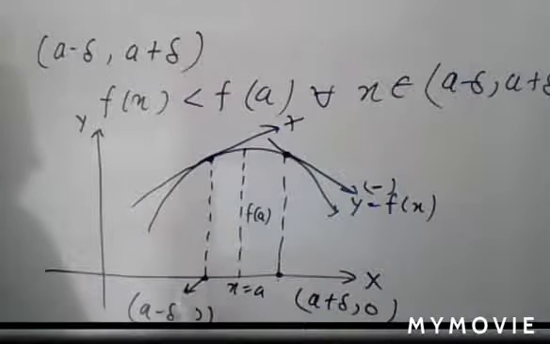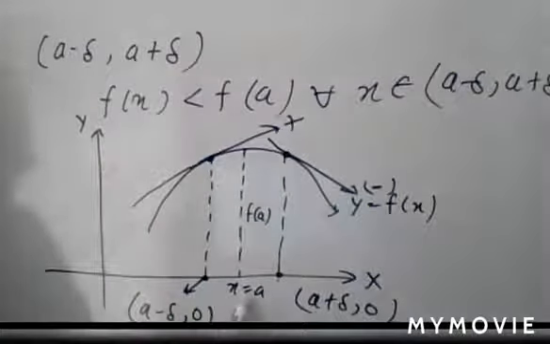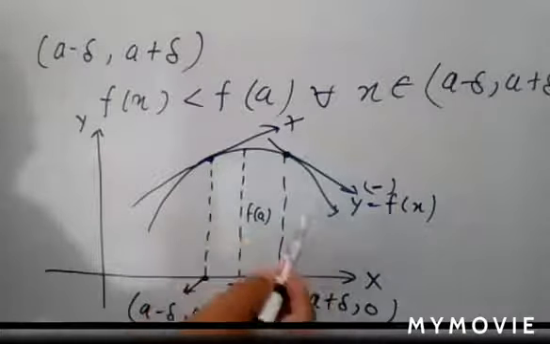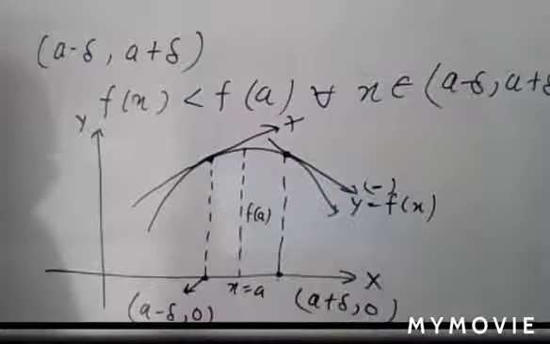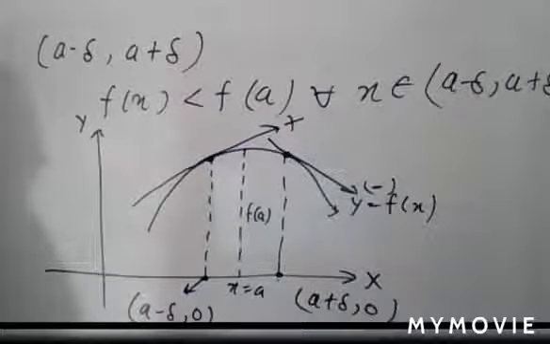First of all, you have to check the sign of the derivative slightly less than that critical point, and then you check the sign of the derivative slightly greater than this critical point. If the sign changes from positive to negative, then no doubt x is equal to a is a point of local maxima. In that case, the corresponding value of the function, that is f(a), is known as the local maximum value. Everyone getting this step?